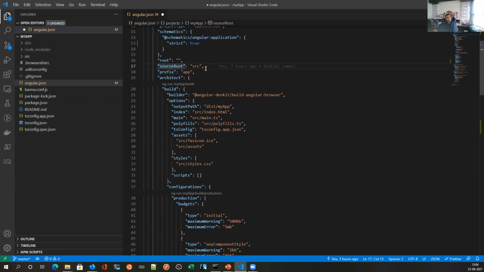Then we tell Angular where our source code is. So with source root, you can specify the src folder name.